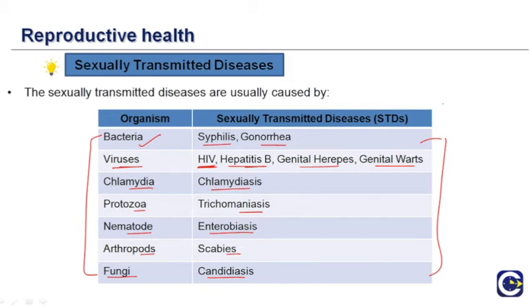It is quite important that this table should be learnt for the NEET examination, because there are generally questions from this table. They might ask you which of the following is not a sexually transmitted disease. The best way to learn this table is to write it down and go through it a couple of times a day, and in a few days you will remember all these diseases.